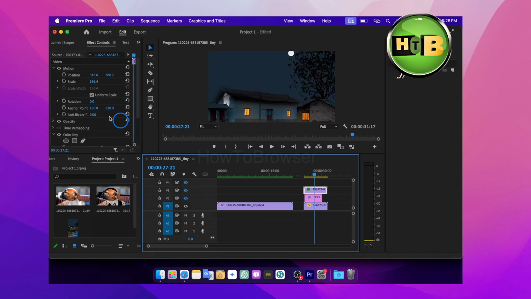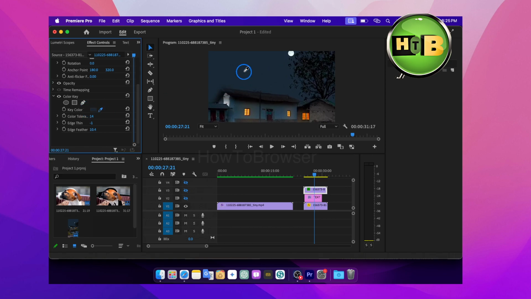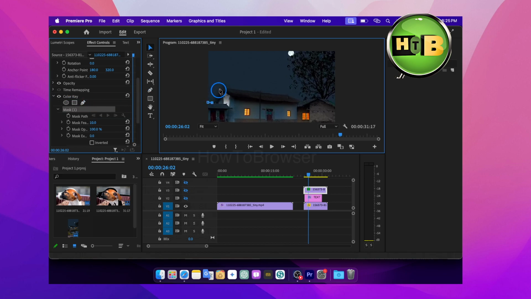You should actually just get a better image, because you can't really move the background here because of the same color, and there's nothing you can do. Don't get me wrong, there's really nothing you can do. You can use the pen tool, but I'm not gonna show you in this video. But that's something that you can use. You can also use a mask.